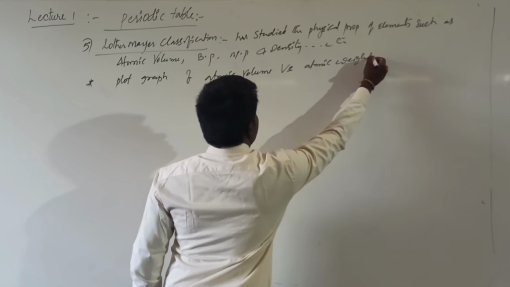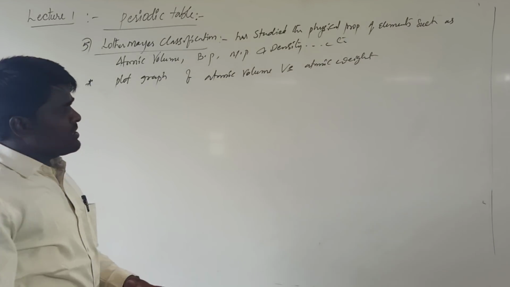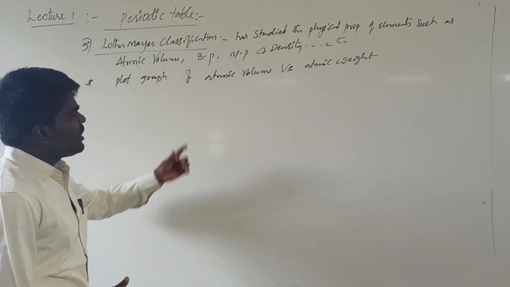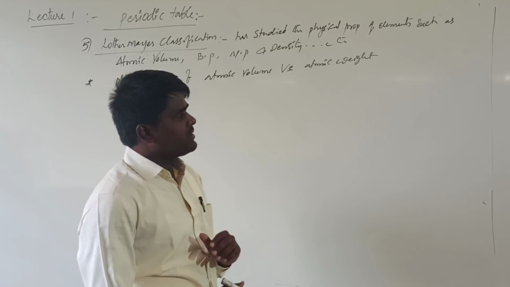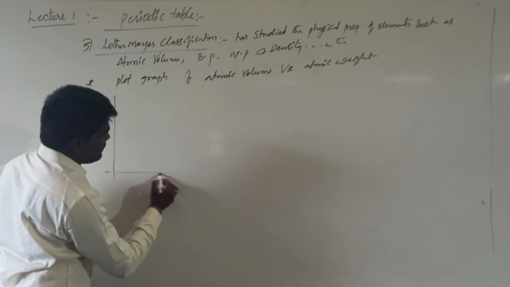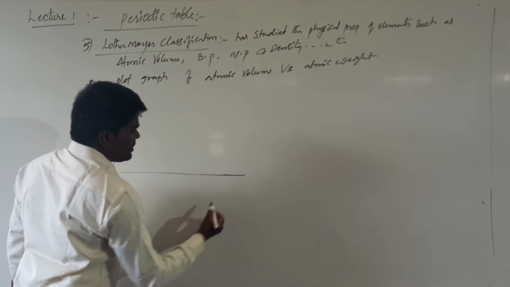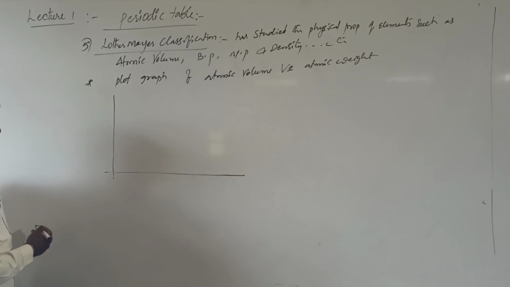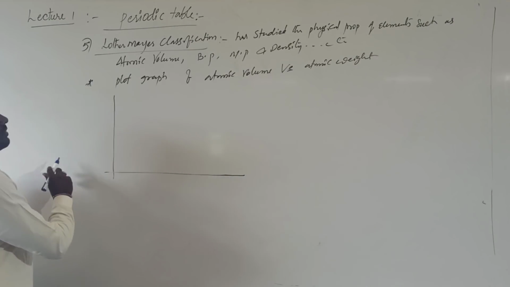He has represented the elements in the graphical form by plotting the graph of atomic value versus atomic weight. If you look at the graph, this is the Lothar-Meyer's periodic table or arrangement of elements.